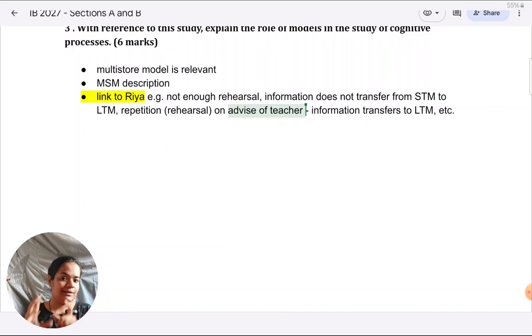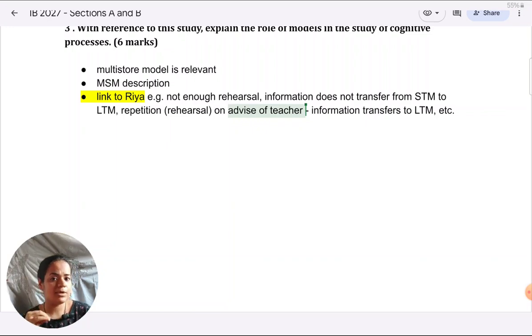So I'm going on connecting the MSM concepts like rehearsal, chunking, encoding, LTM to STM transfer, and so forth, to the situation given, using wording from the situation, talking about Ria, talking about the teacher throughout. The biggest mistake students make in application across boards is to write application as if it's description. This is how MSM works. Information transfers from STM to LTM. Rehearsal takes place. Why have they given you such a lengthy scenario about Ria if they don't want you to link to that at all? If they don't want you to talk about it, what was the point?